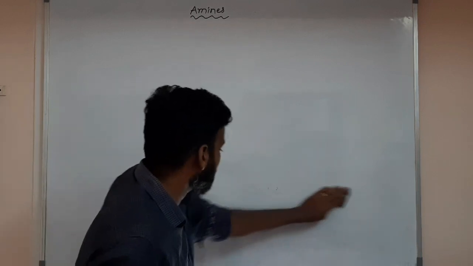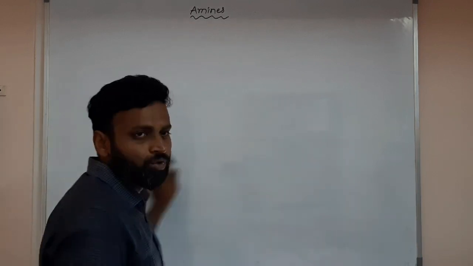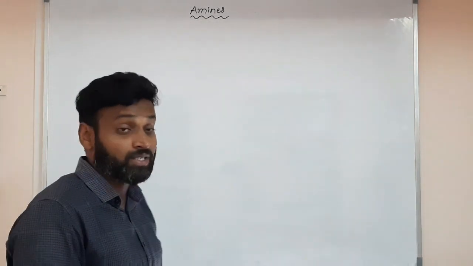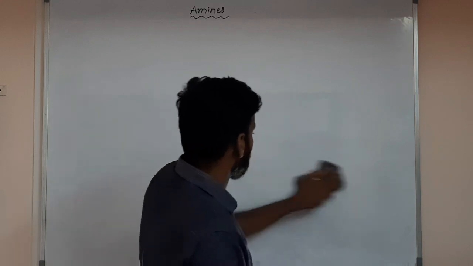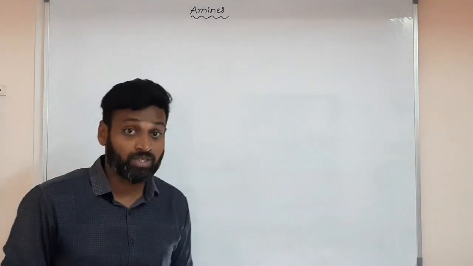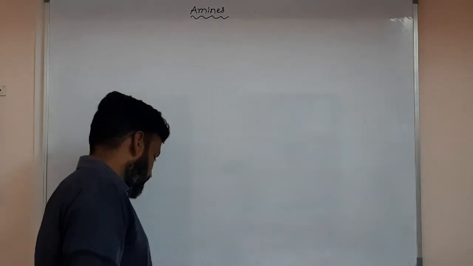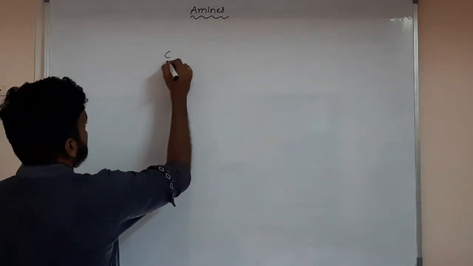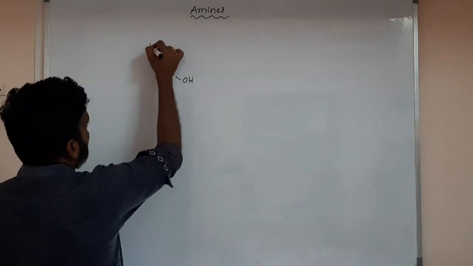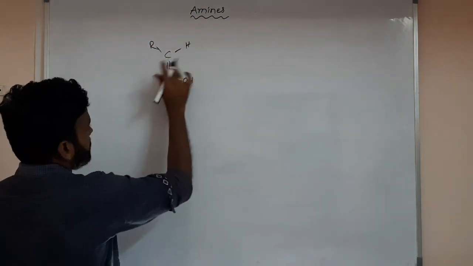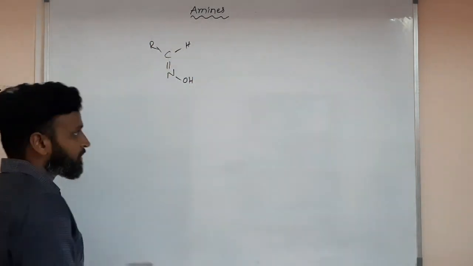Okay, so in imines there are a few more. Syn anti is possible. Cis trans isomerism I already gave previously, and I gave some formulas for cis trans isomerism. Do you remember? Like C double bond N OH, and R and H like this. Like this I gave syn and anti.